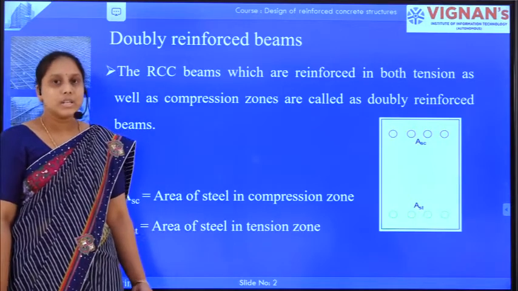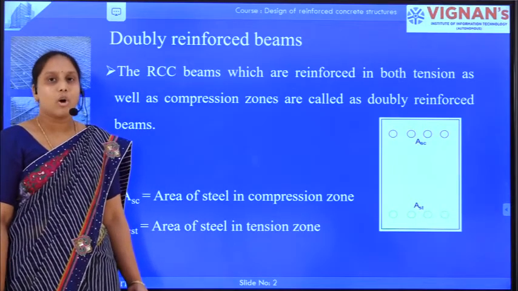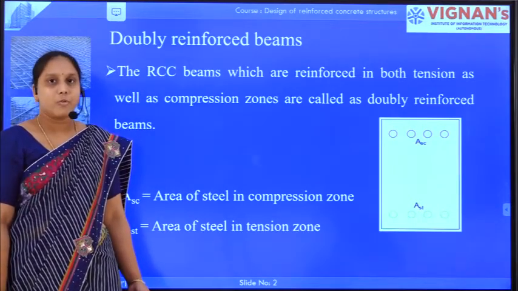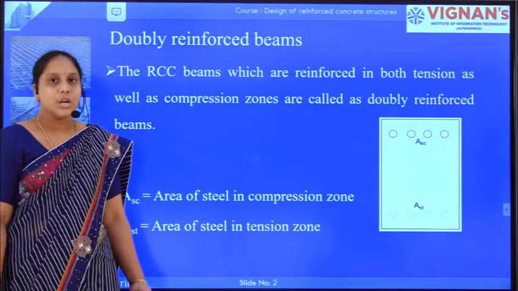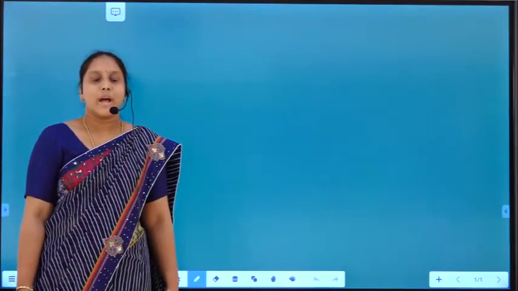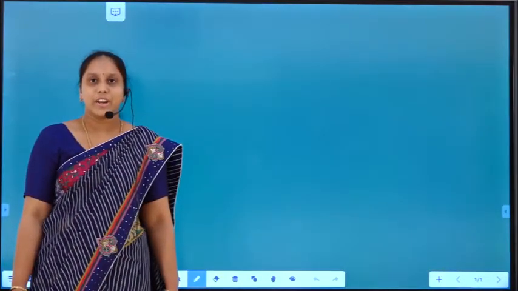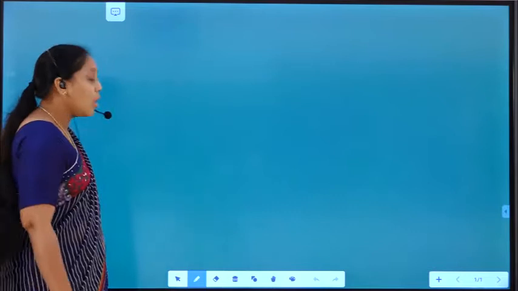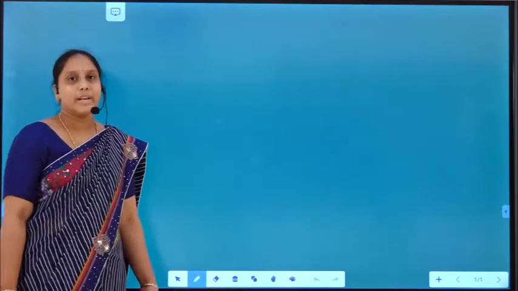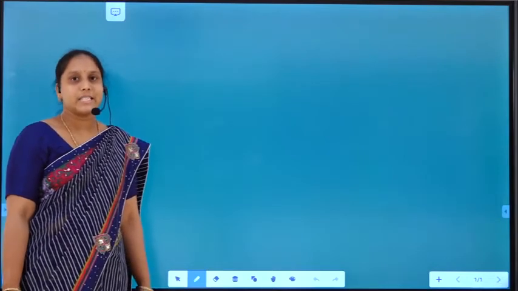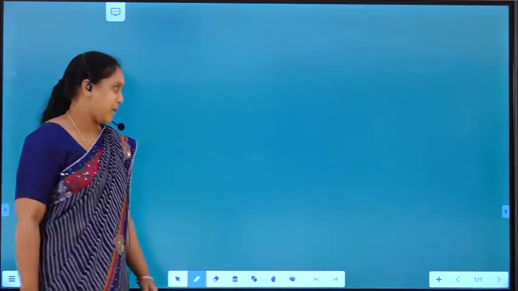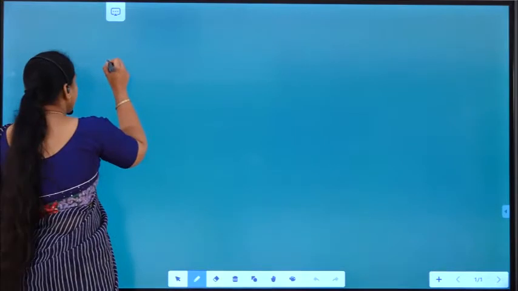Now we have seen what a doubly reinforced beam is. Let us see the need of designing the doubly reinforced beam. In the previous lectures, we have already seen what is meant by a singly reinforced beam.